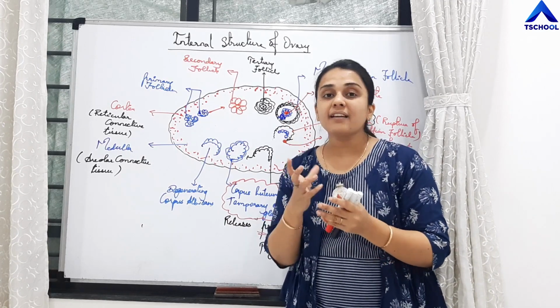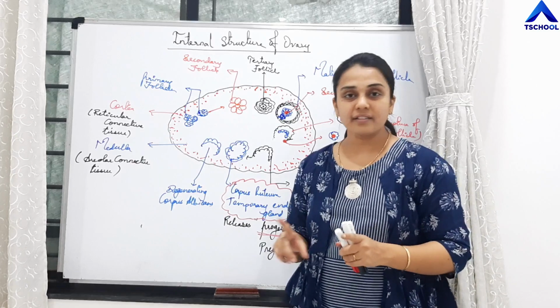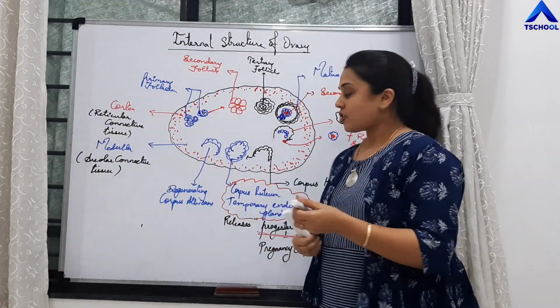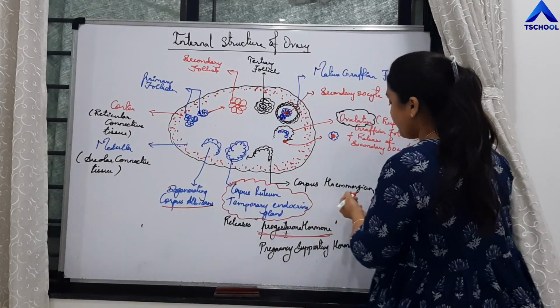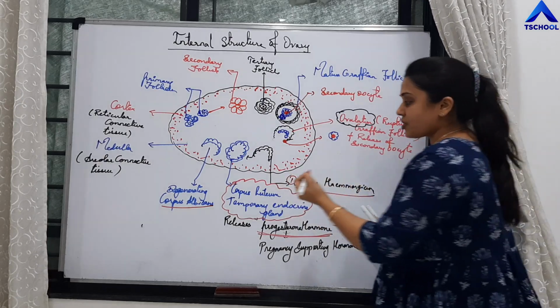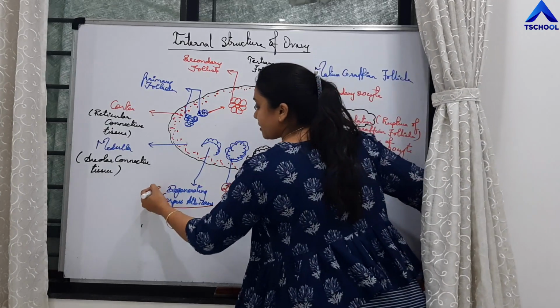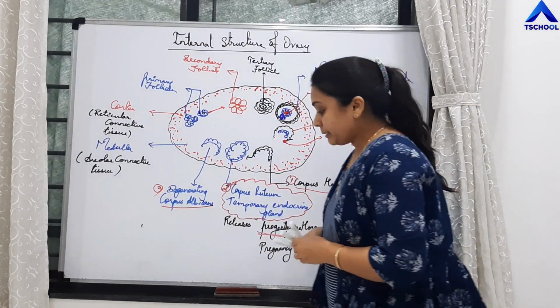It is going to thicken the endometrial wall, right? But if pregnancy is not there, then it starts degenerating, which is called as corpus albicans. So there are 3 stages, students, right? The first stage is corpus hemorrhagicum, second is corpus luteum, and the third is corpus albicans, right?